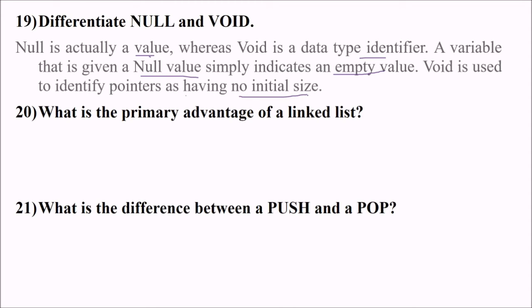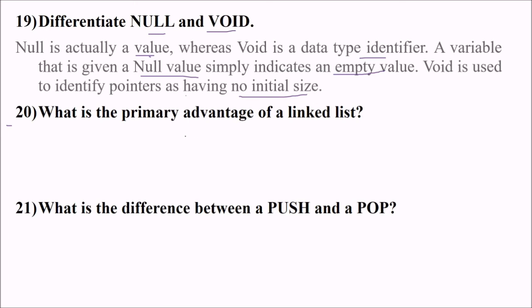That is why we use this generic pointer void to assign. If you are not aware whether it is integer, float, or various data types we can assign, so we use this generic type void. So this is the difference between void and null. And if you talk about a function, void means returning nothing. But null actually is not used in functions. Null value means nothing or a value which is empty.